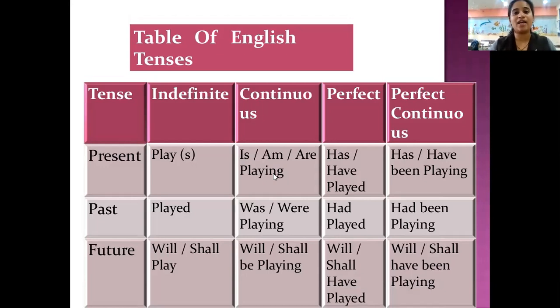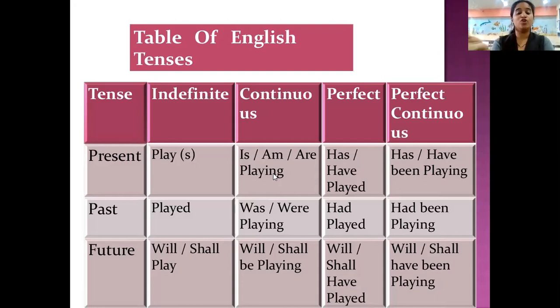And when to use has and when to use have, along with the subject, it changes. If it is singular, has; plural, have. So has, singular, have, plural, along with the third form of the verb, it becomes perfect. For perfect continuous, same, has and have will come. Because why has and have? Because it is present.